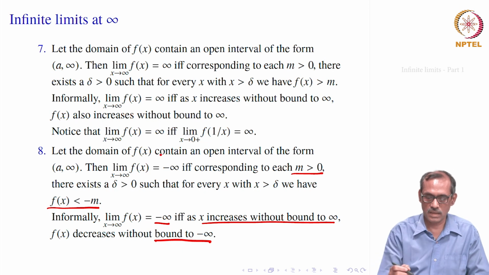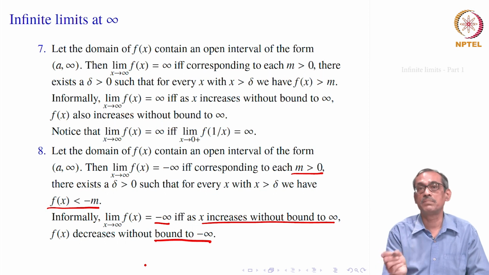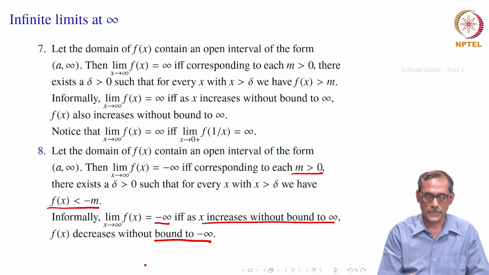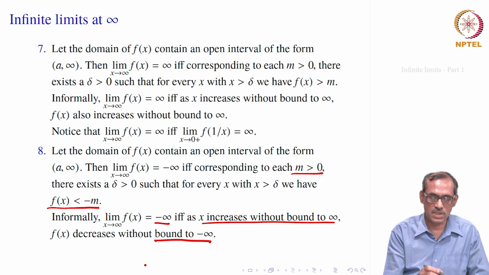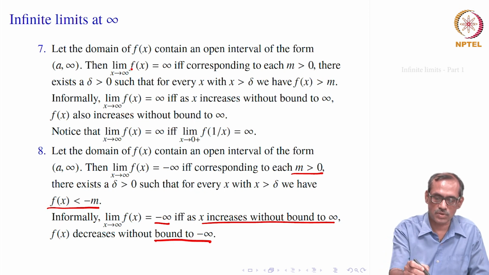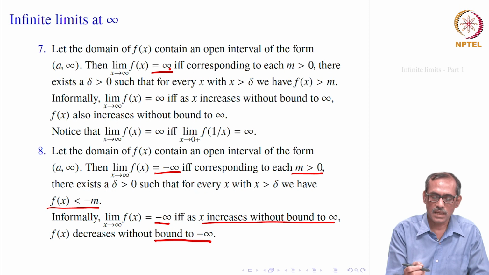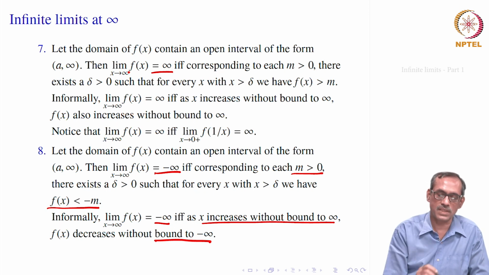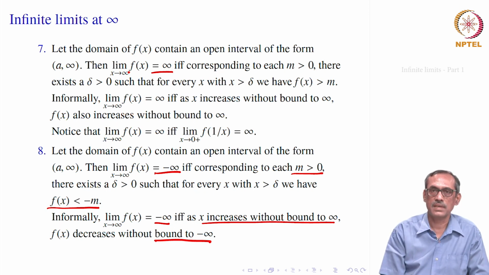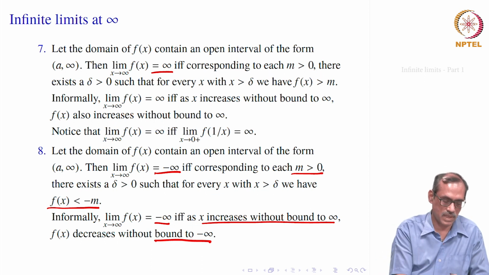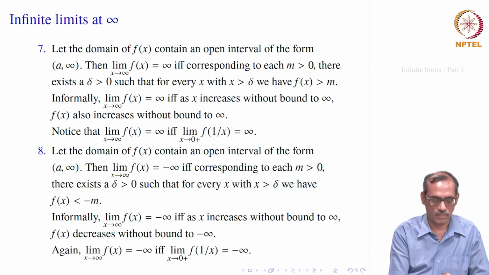You need not really memorize these; they can be obtained from our usual definition by remembering the neighborhood concept of infinity and minus infinity, as we have discussed earlier. So, this is about limit as x goes to infinity when it becomes infinity or minus infinity. Similarly, we have the case where limit x goes to minus infinity of f(x) becomes either infinity or minus infinity. So, let us consider those two cases also.